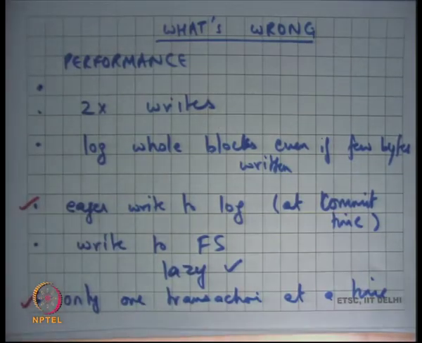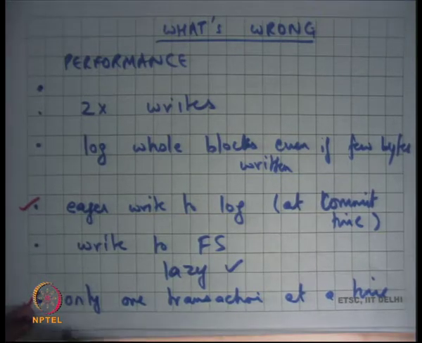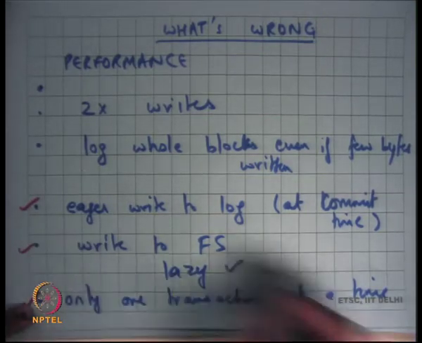Because you are using a transaction worth of 30 seconds of writes, you can actually batch all of them and write them all together, so it's not an eager write of log to log. Instead of writing 6 operations, you're writing 6,000 operations together to the disk. So that's much more efficient. Right, so this one is already good. Write to FS is lazy.